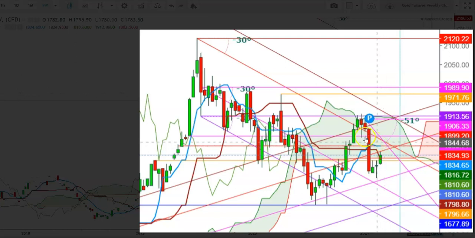Whereas I find that the formation of a bearish crossover here confirms the gold could remain under heavy bearish pressure during the upcoming weeks, because here I find that if the gold futures are not able to hold above the lower end of Ichimoku cloud during the upcoming week, so friends, I find that if the gold futures are not able to hold inside the Ichimoku cloud, we will see the gold futures move more downward.